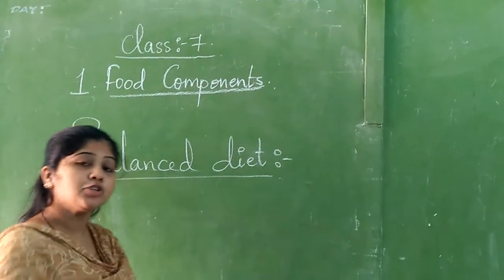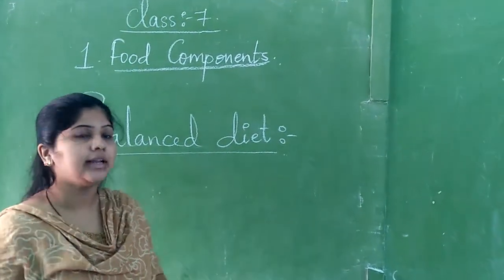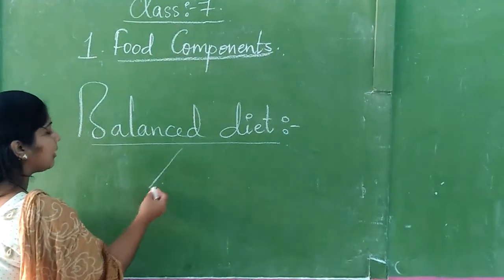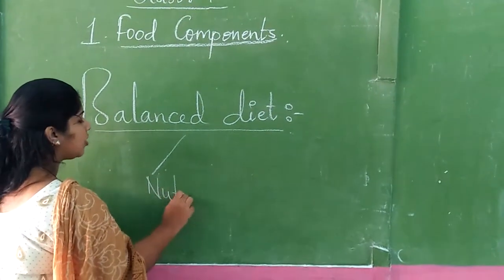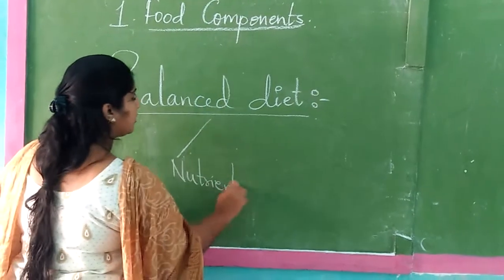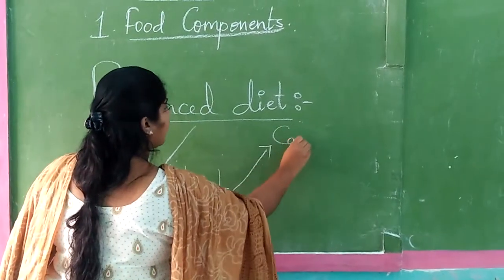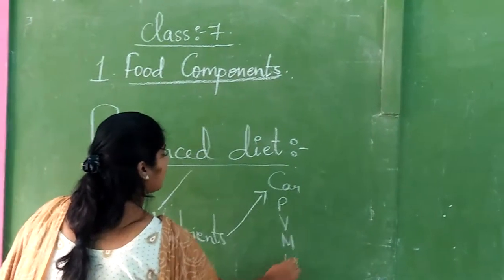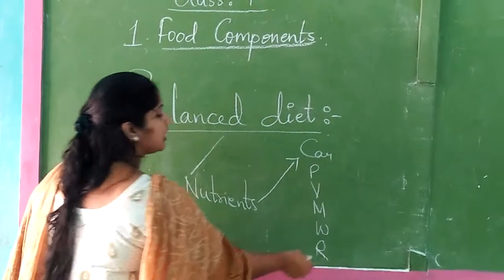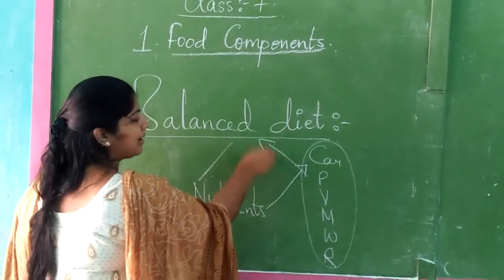For example, eating so much of food such that your tummy becomes very fat, it's not the thing. Balanced diet is nothing but taking correct amount of nutrients. Nutrients means what? Nutrients are nothing but food components. Food components are what? Carbohydrates, proteins, vitamins, minerals, water, roughages. These all you know. So taking good amount of all these food components is called as balanced diet.